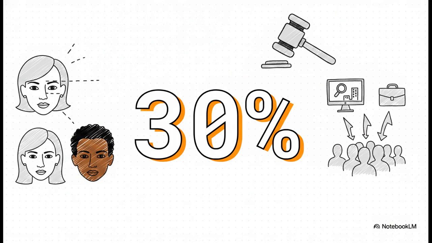To really understand why this matters in the real world, just get this. Empirical studies have actually shown that some commercial facial recognition systems misclassify women and people of color at rates up to 30% higher than white men. 30%. That is not just a glitch in the code, it is a profound ethical failure. When predictive policing tools or recruitment AIs amplify historical discrimination, the real-world harm is just immense.